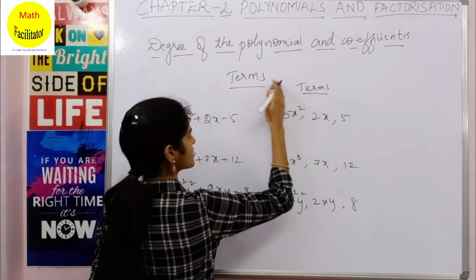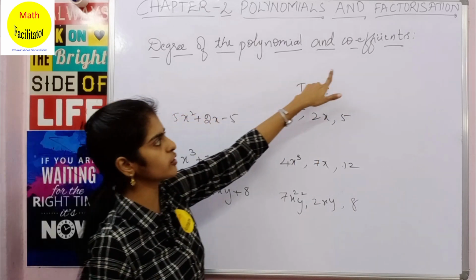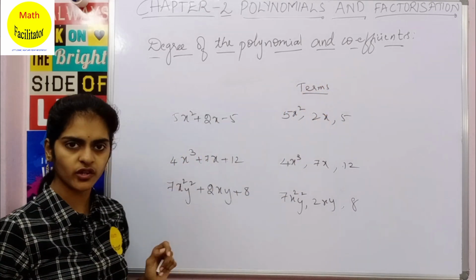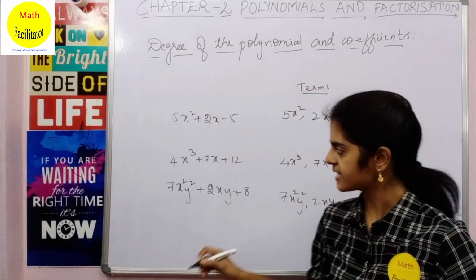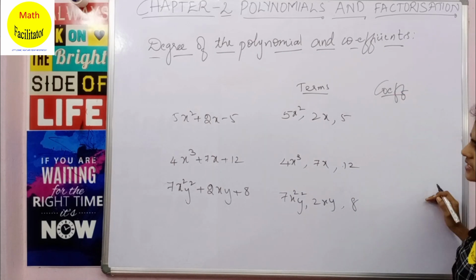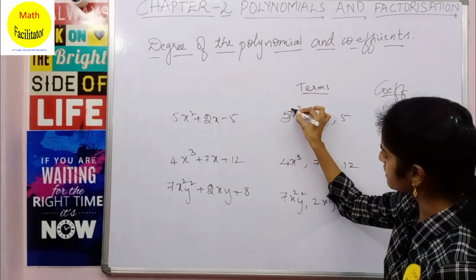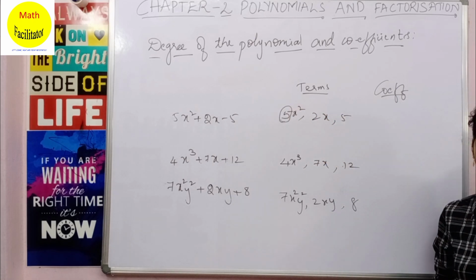Okay, so now let us talk about degree of the polynomial. Before that let us talk about coefficients of these terms. Now in these terms, we are speaking about coefficients. Now what is the coefficient of 5x square? Coefficient is nothing but the constant which is present before the variable in each term.